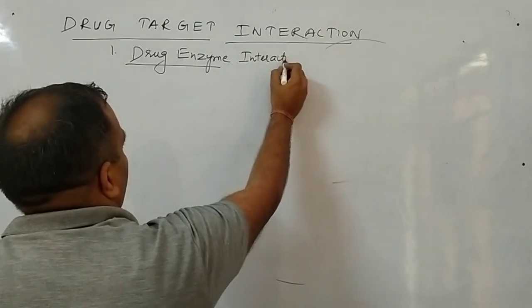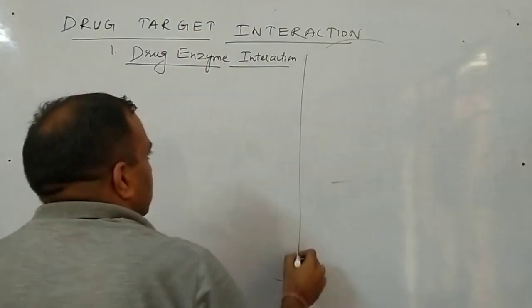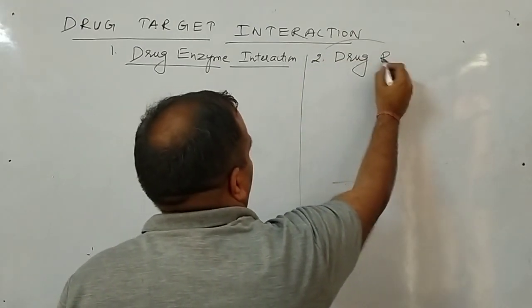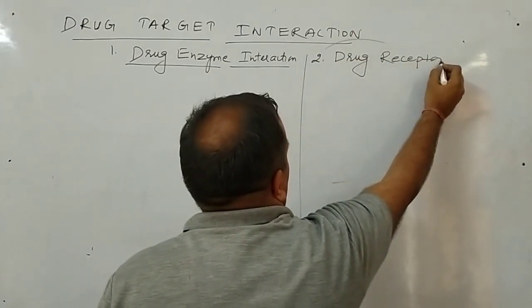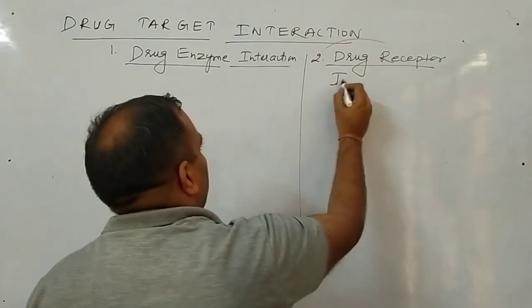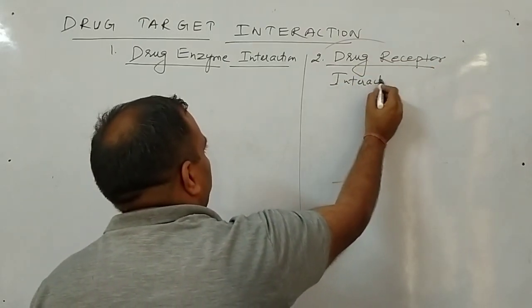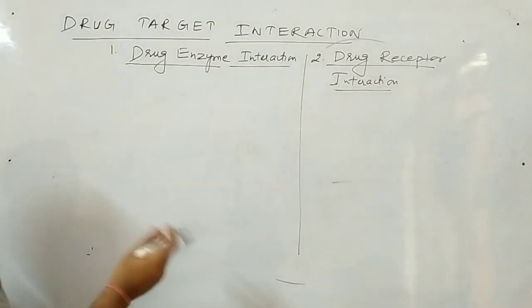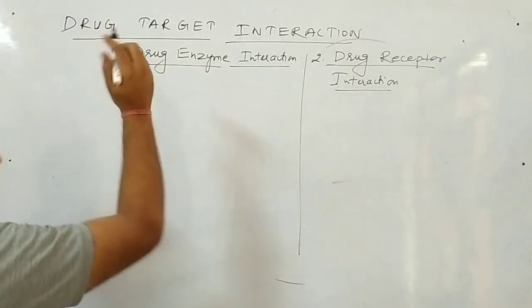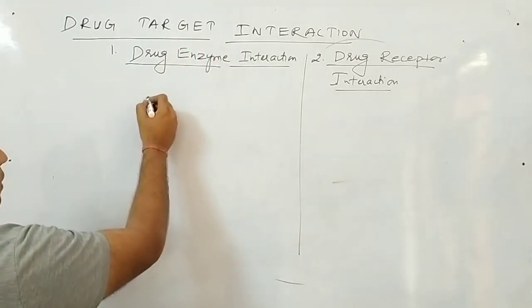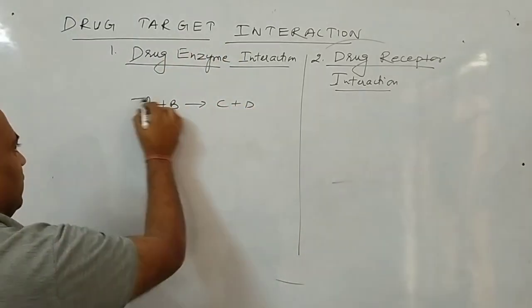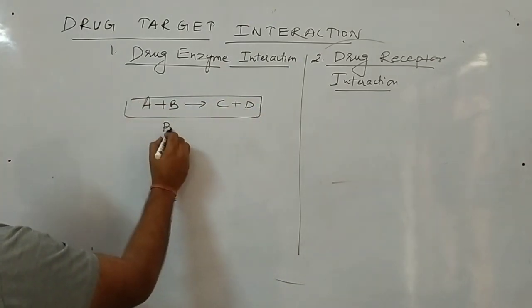Second, we will discuss drug receptor interaction. Now listen, what is the meaning of that? Listen students, all of you know that in our body there are biochemical reactions, just like A plus B giving C plus D. This may be any biochemical reaction.